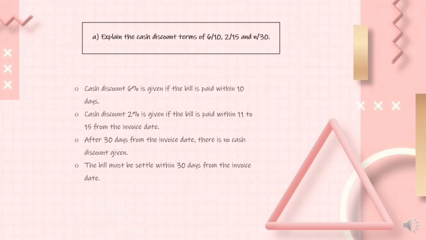A. Explain the cash discount terms of 6/10, 2/15 and net 30. Cash discount 6% is given if the bill is paid within 10 days, and cash discount 2% is given if the bill is paid within 11 to 15 days from the invoice date. Next, after 30 days from the invoice date, there is no cash discount given. Lastly, the bill must be settled within 30 days from the invoice date.